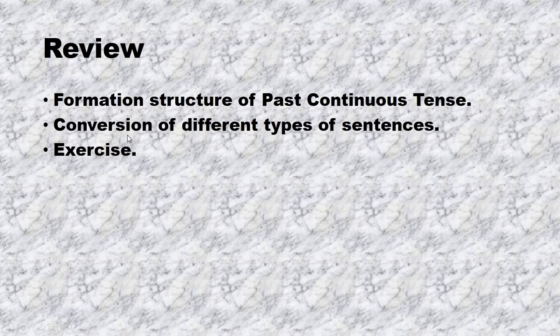Then we have studied conversion of different types of sentences, that is affirmative, negative, interrogative, double interrogative. In the end, we have done a little mental workout. We have performed the conversion exercise. Its answers have already been given in the video lesson.